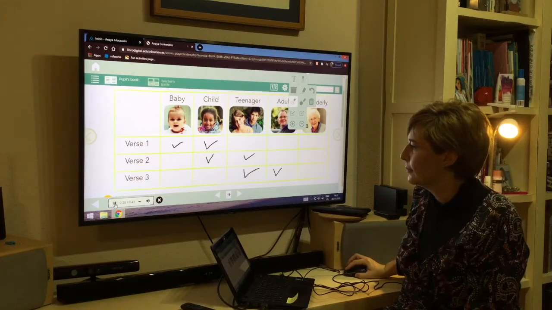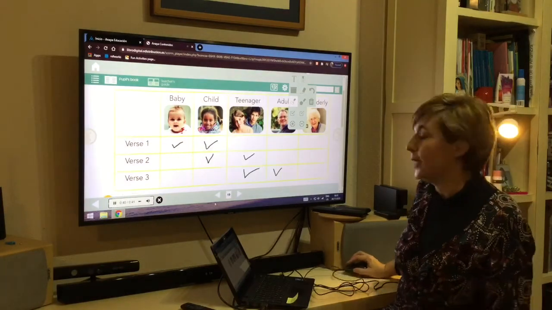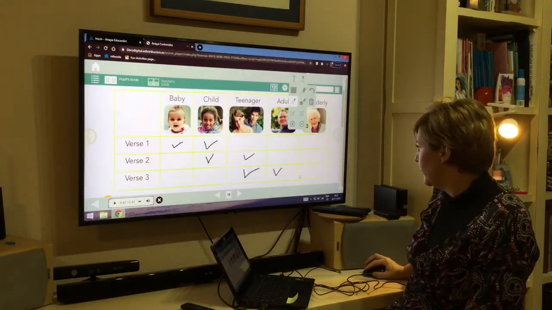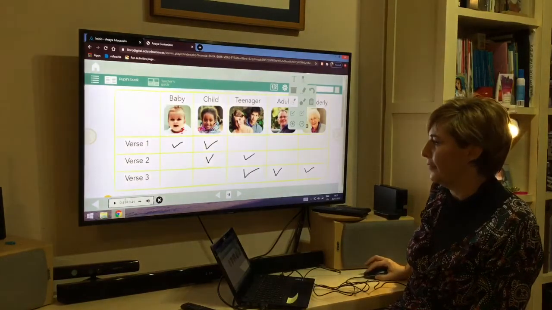Adults turn into elderly people. Elderly people. The stages of life.